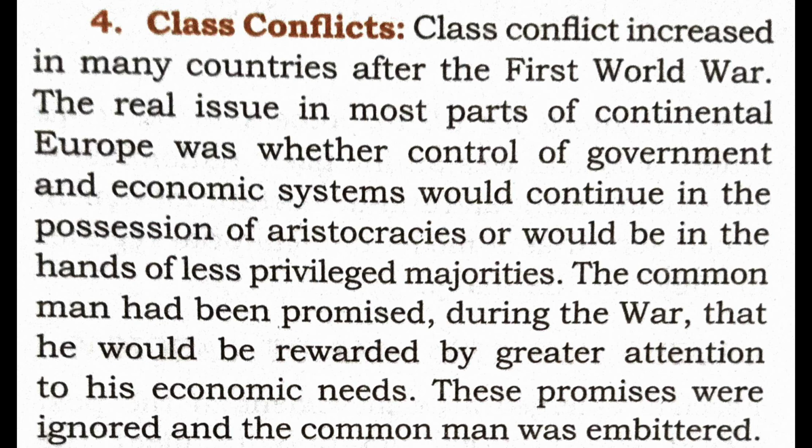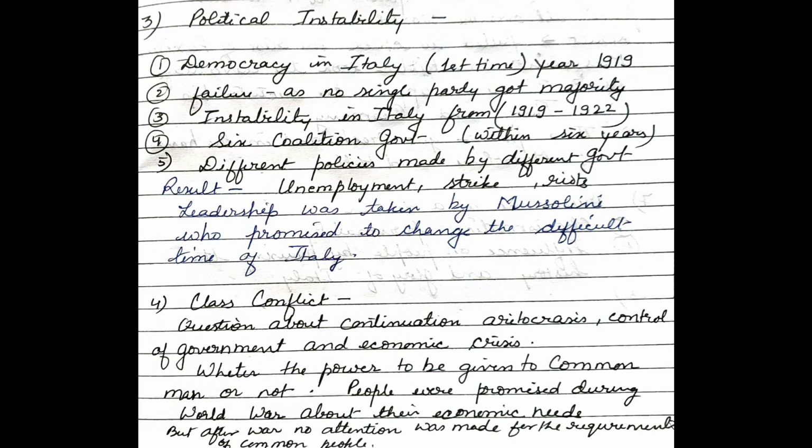So one thing is here, the people had a doubt that if they pass the power to the people, then there will be again a big crisis. So this is how the question about continuation of aristocracy and the control of government, and economic crisis, was also one of the reasons for the rise of fascism. What we notice here is that Mussolini wanted to take over the power so that he could control the mind of the people and give a path for fascism.